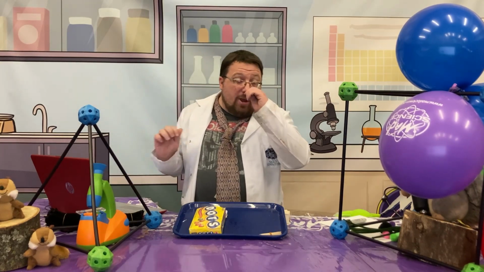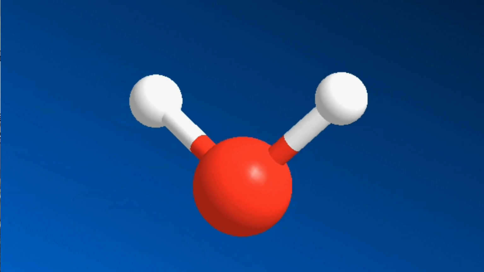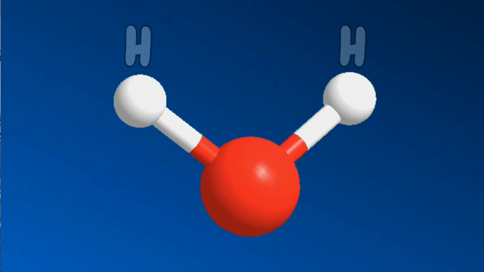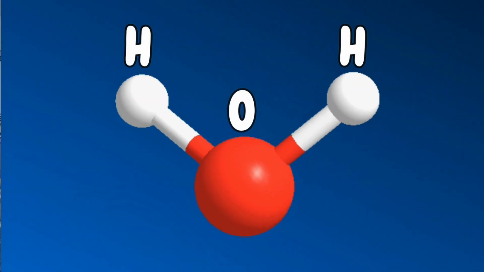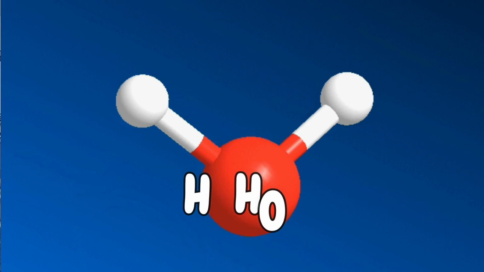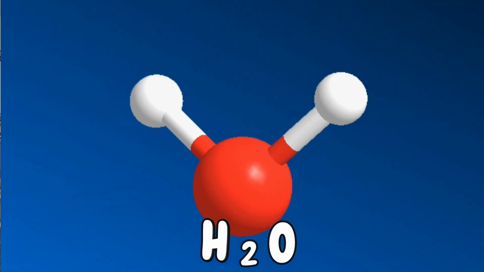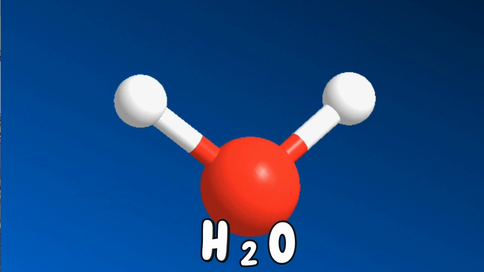Now here we have a wonderful digital example of, that's right, water. 2 and 1. 2 atoms of hydrogen and 1 atom of oxygen. It's represented by the formula H2O. In fact, if we could see a water molecule with their atoms bonded, it would look just like this.